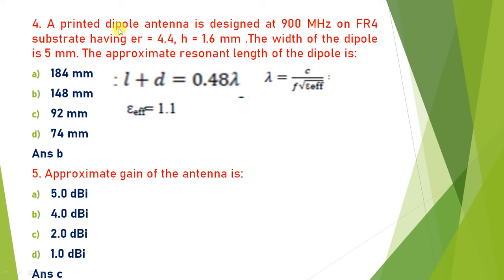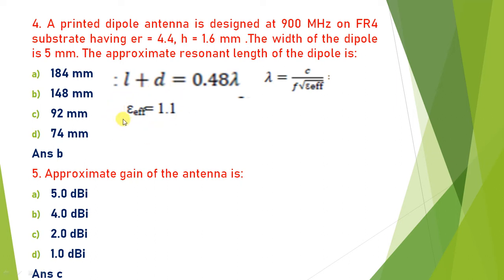For a printed dipole antenna, the wavelength lambda is equal to C divided by F square root of epsilon effective. But here epsilon r, the relative dielectric constant, is given. So how to find epsilon effective? Remember, for a printed dipole antenna, epsilon effective is always greater than 1, so take epsilon effective equal to 1.1.